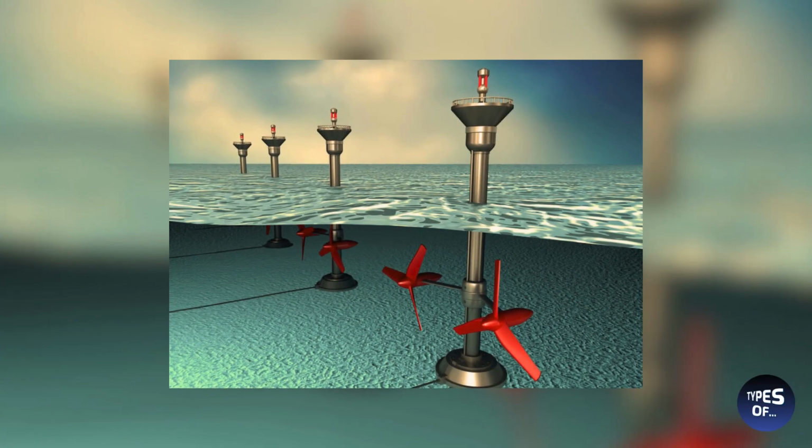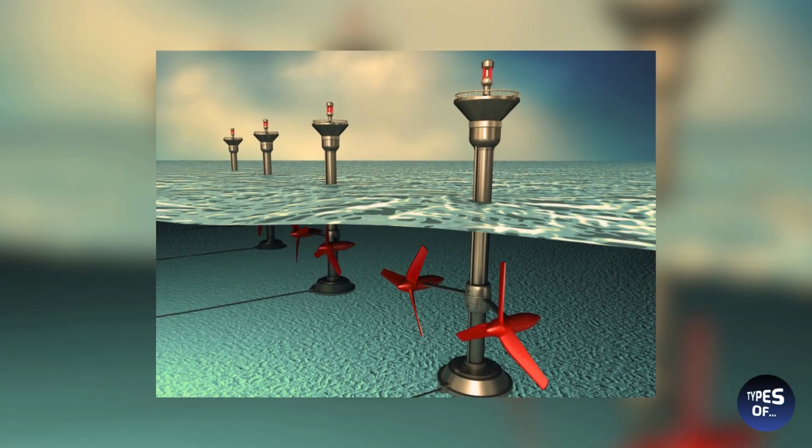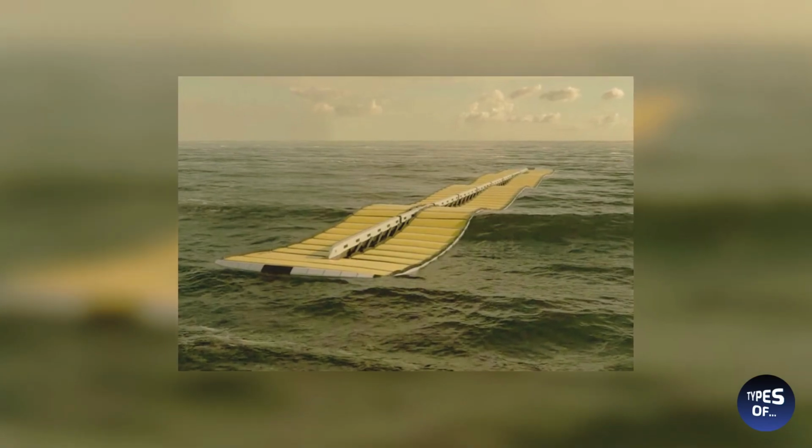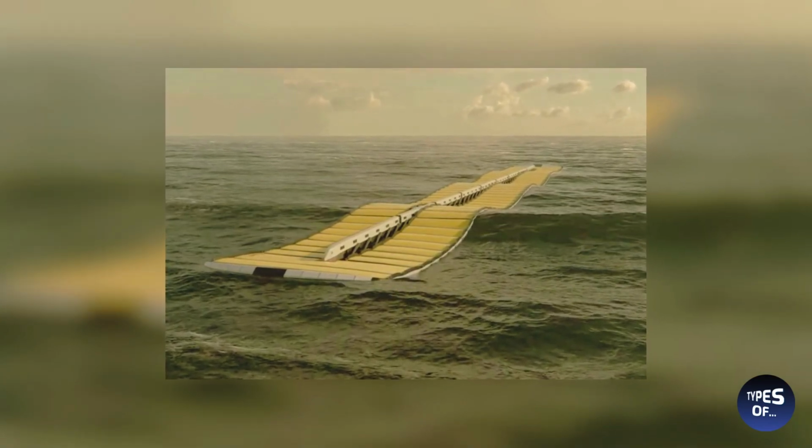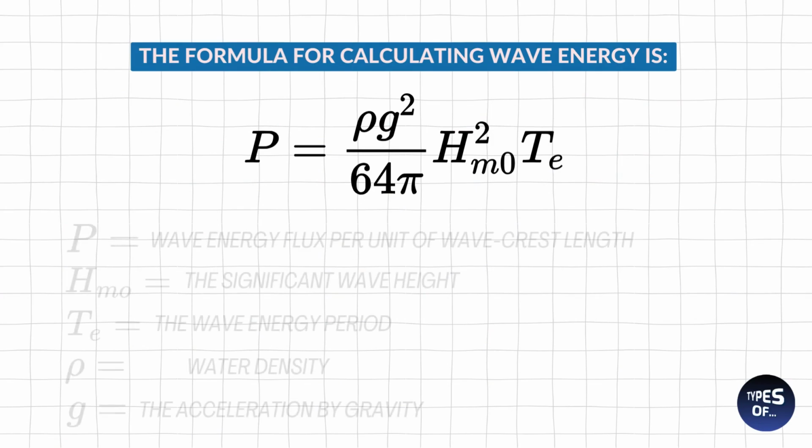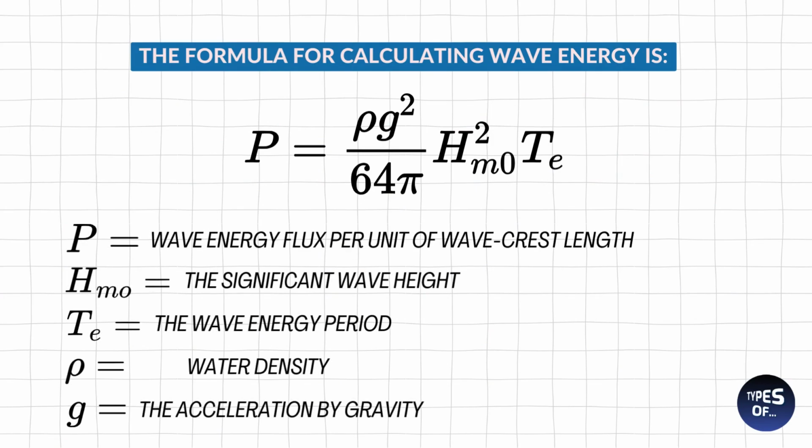Number 20. Wave energy. Wave energy is another form of renewable energy that harnesses the power of ocean waves to generate electricity. It involves capturing the kinetic and potential energy of ocean waves as they move across the surface of the water. Wave energy is a clean and sustainable source of power that is driven by wind patterns and weather systems in the oceans.